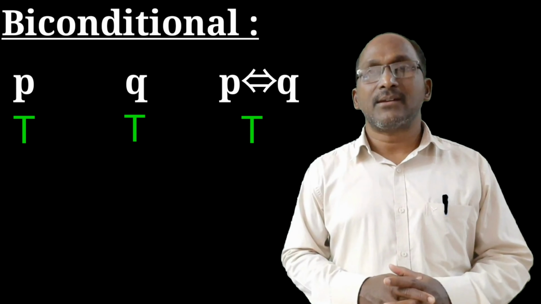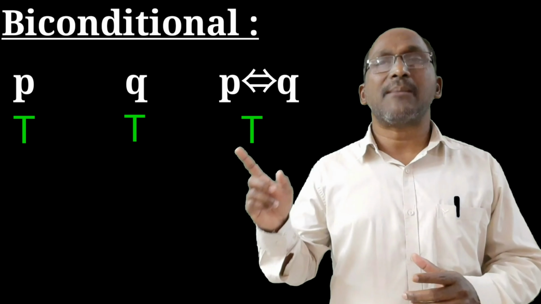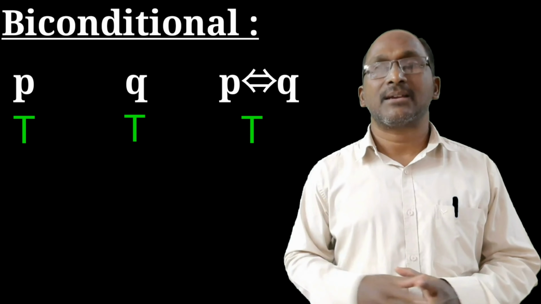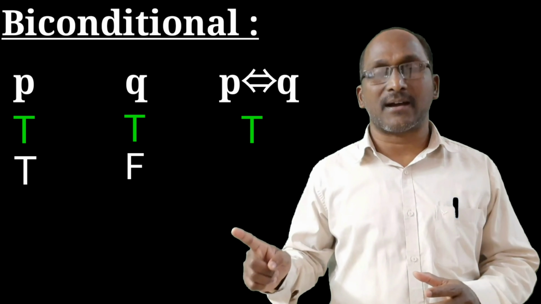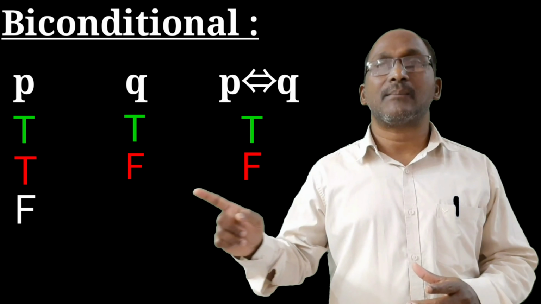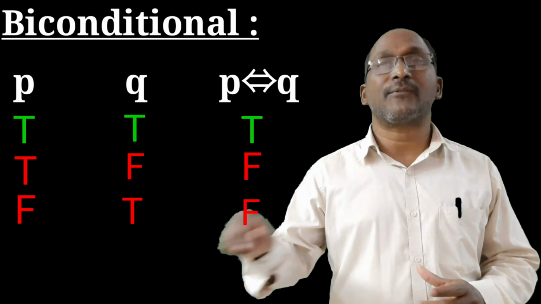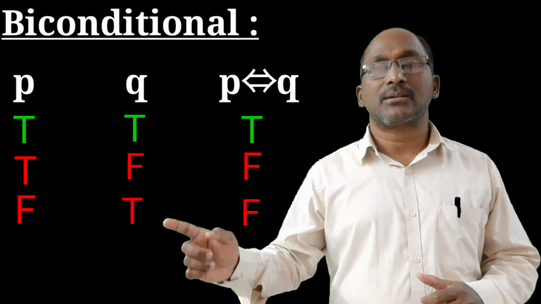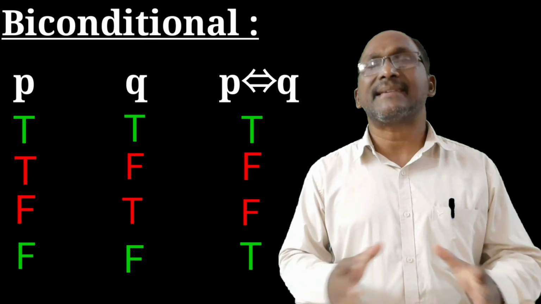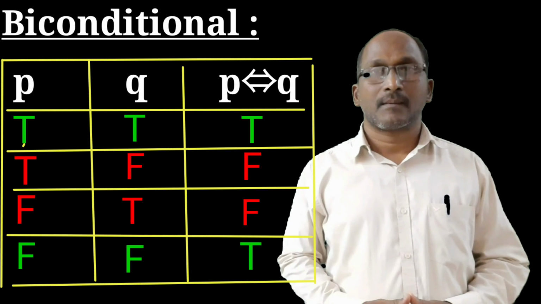In the same way we can find the truth values of P bi-implies Q in the remaining three cases. That is, true bi-implies false is false. Third case, false bi-implies true is false. And again in the fourth case, false bi-implies false is true. This is about the truth table of the biconditional.